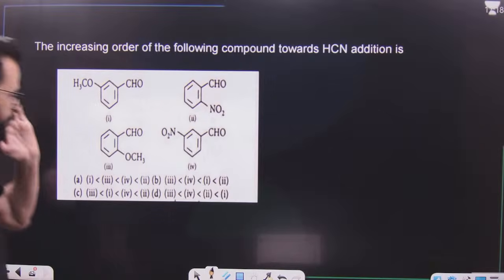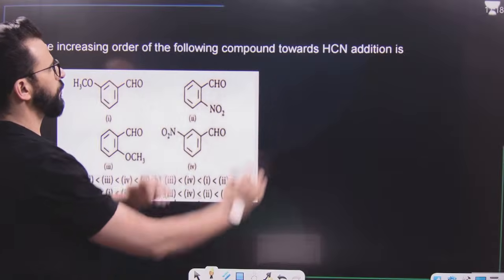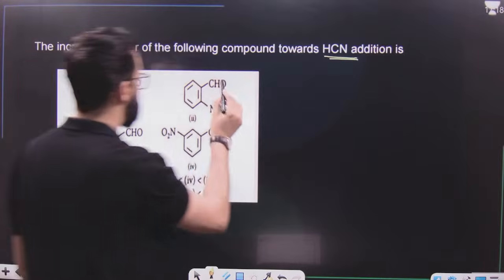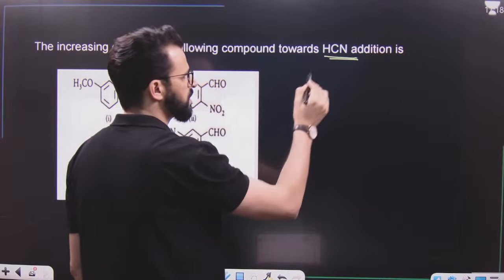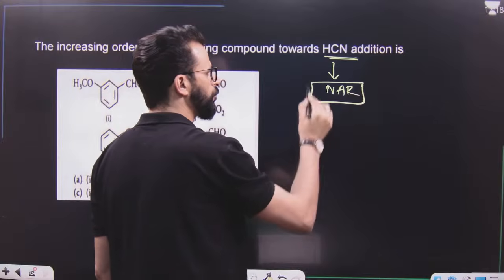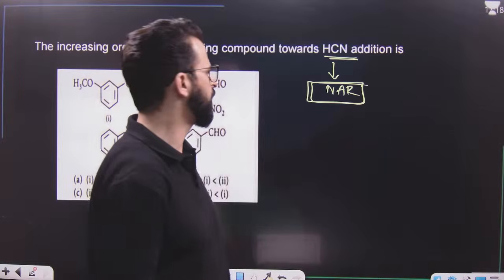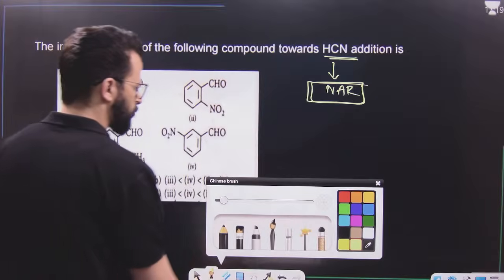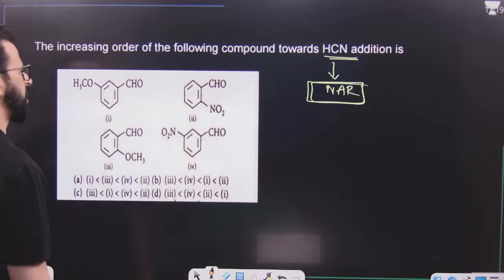This is the last question, my dear lovely students, of this session. The question says to arrange the following compounds in increasing order towards HCN. What is HCN addition? These are all aldehydes. This is simply a nucleophilic addition reaction, and remember, the rate of nucleophilic addition is increased if electron withdrawing groups are attached. If electron donating groups are attached, the rate will be less.